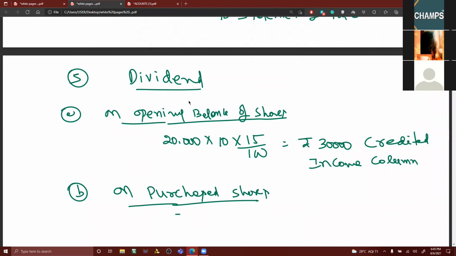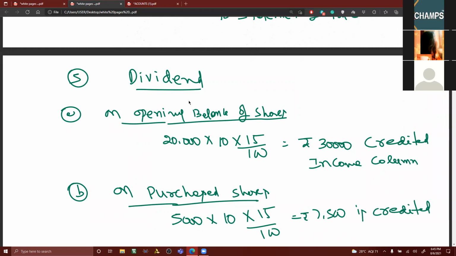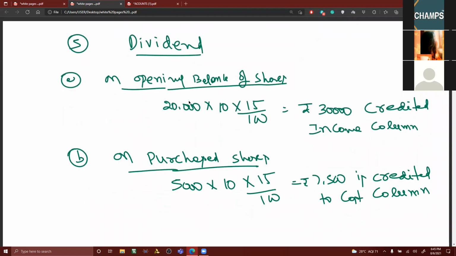So how many shares have been purchased? 5,000 shares into 10 rupees into 15 by 100. 7,500. Rupees 7,500 is credited to which column? Cost column. It is called adjusted to investment account.